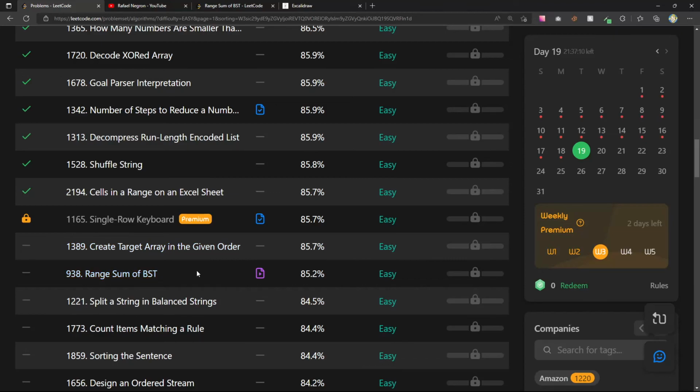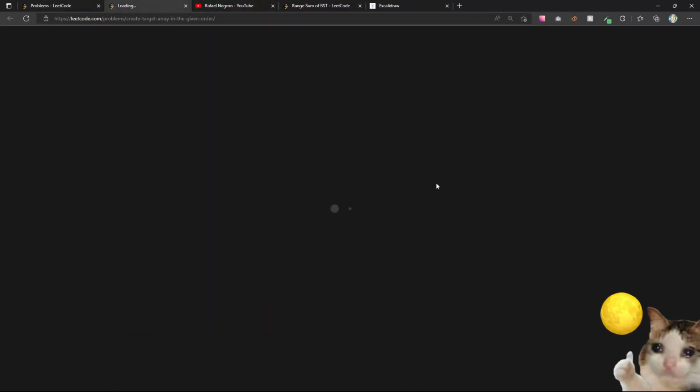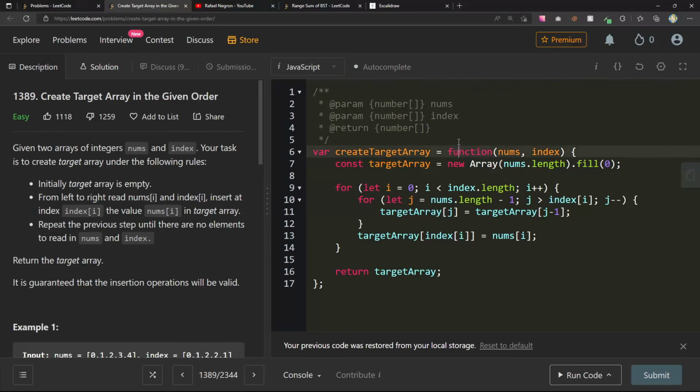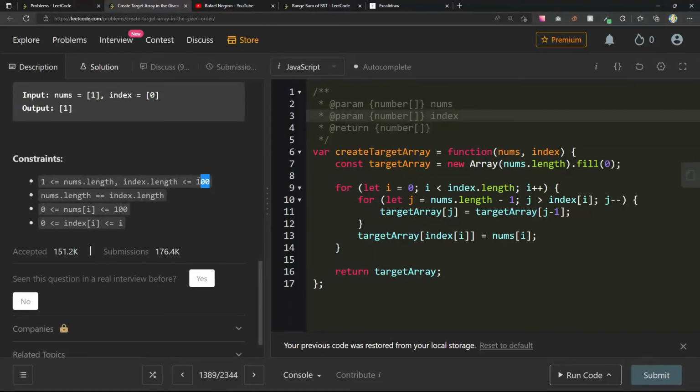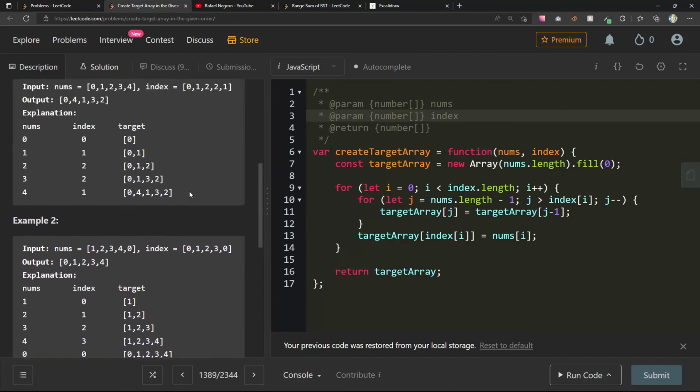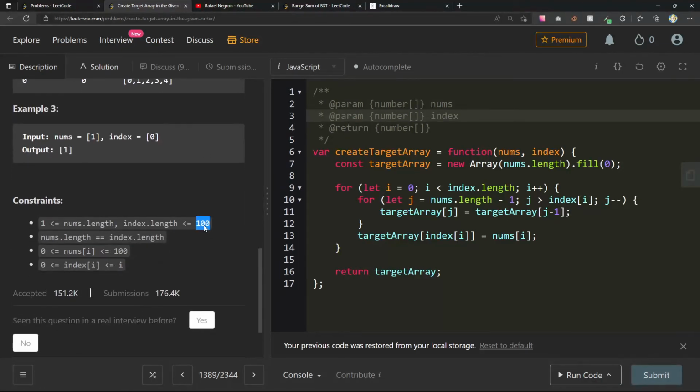I think it's good that we're getting to this moment where we want to revisit these. Let's think about the first one. This first one, create target array in a given order. We solved it with a very brute force method. I think what we want to do now is go back and see if we can use the fact that if we haven't been to this index before, we can just enter it, and if we have, we'll do the shifting. But I also really want to look into this upper bound right here, because normally when it's a small upper bound like this, it means that we can do something with it. There's some other storage that we can create that will allow us to do this in a much faster way.